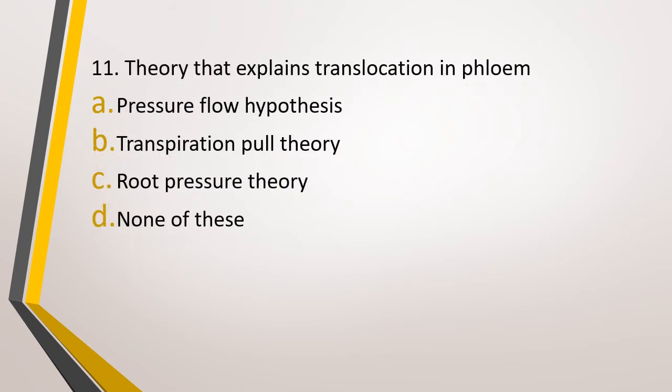Question number 11. Theory that explains translocation in phloem is option A, pressure flow hypothesis, option B, transpiration pull theory, option C, root pressure theory, or option D, none of these. Which theory best explains transport of food in phloem? The correct answer is option A, pressure flow hypothesis.